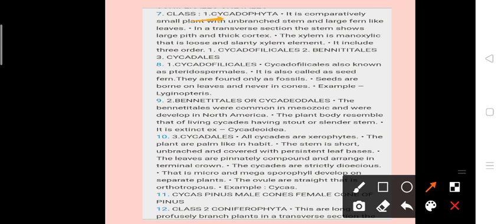In Cycadophyta members, the stem is unbranched and stumpy, and leaves are large and pinnately compound. A pinnate leaf is a compound leaf, a leaf composed of a number of leaflets on a common stalk.